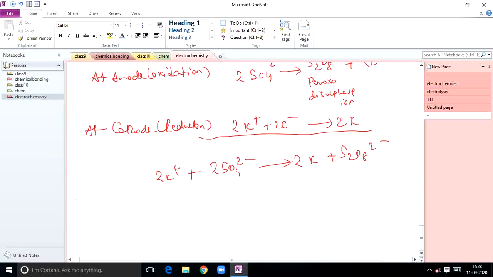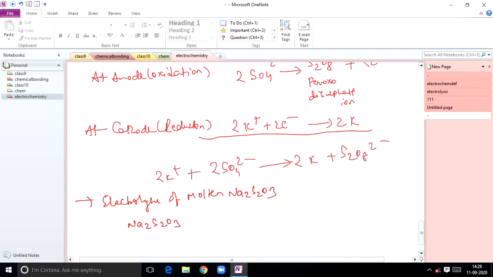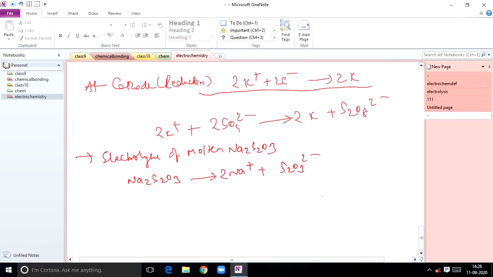So the last one, electrolysis of molten sodium thiosulfate Na2S2O3. If you take molten Na2S2O3, first of all it splits into 2Na+ plus S2O3 2-, so it will ionize.